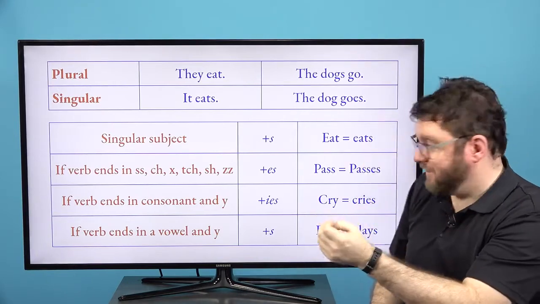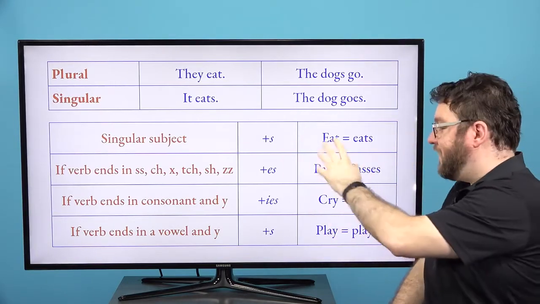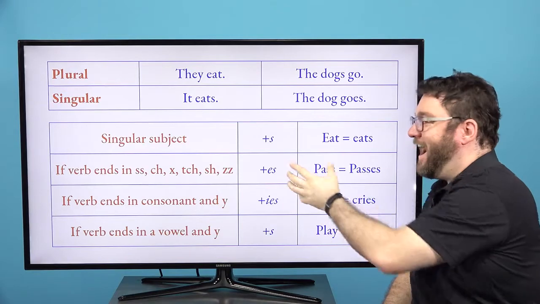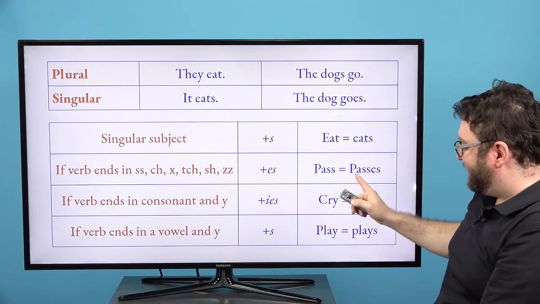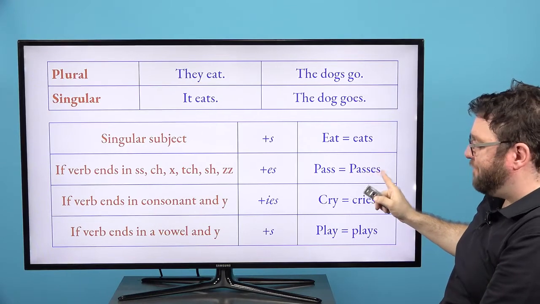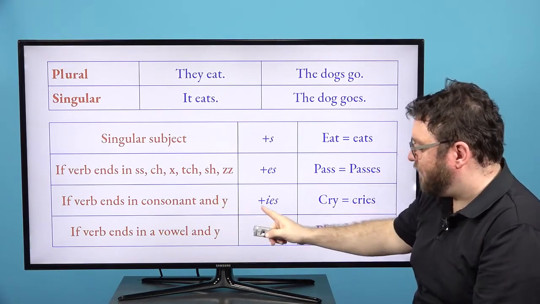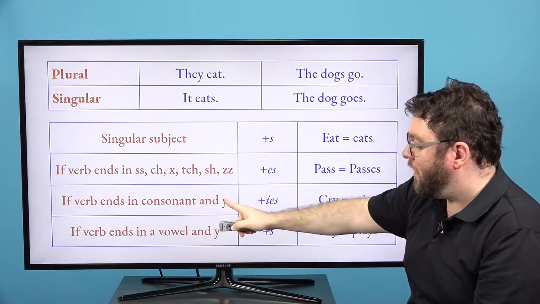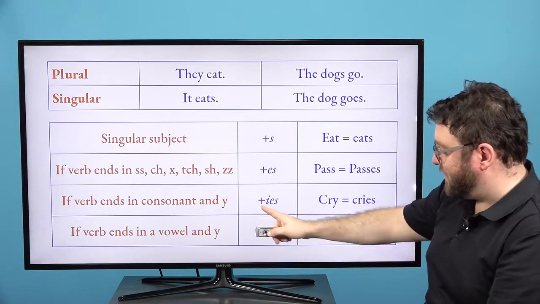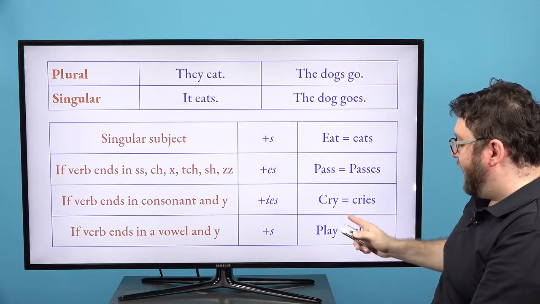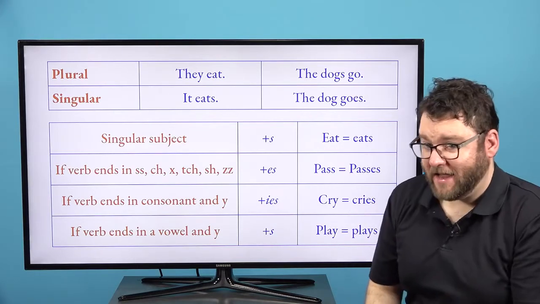So I passed the test. He, she, I'm sorry, not past. I pass the test. He, she passes the test. So P-A-S-S, ends in S-S so plus E-S. And we also have the I-E-S rule. Remove Y, I study English. She studies English. Right? Plus I-E-S. And cries, minus Y plus I-E-S.